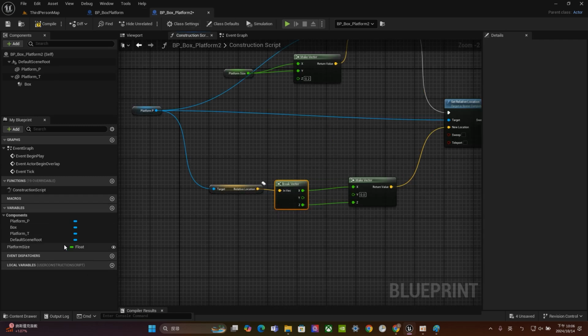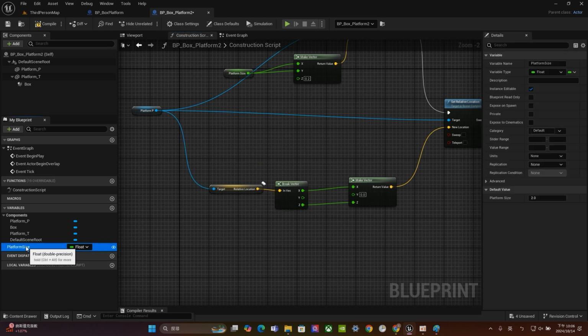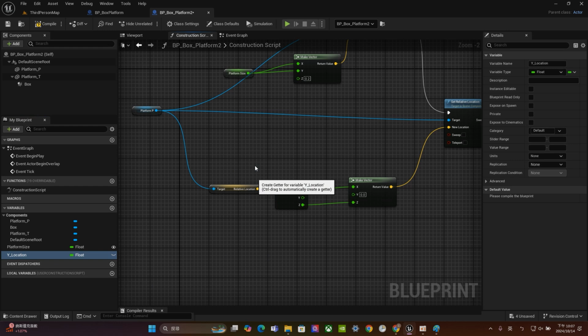Alright, anyway, let's try to do that. Let's try to create a y parameter. Create a new one. Okay, and then let's drag them to here. Get y location.